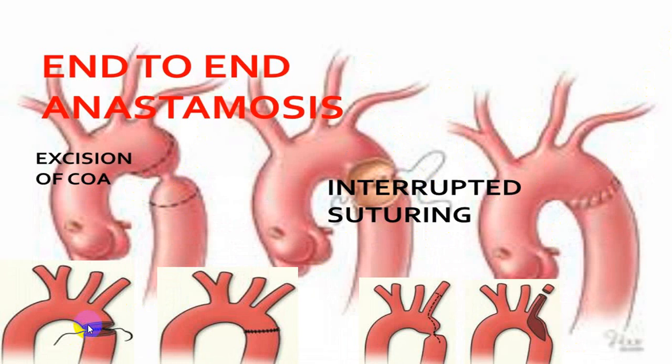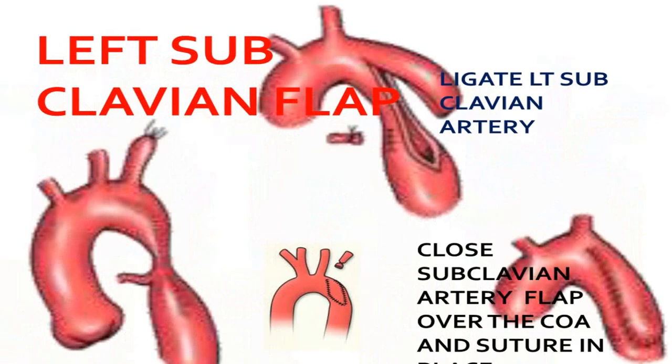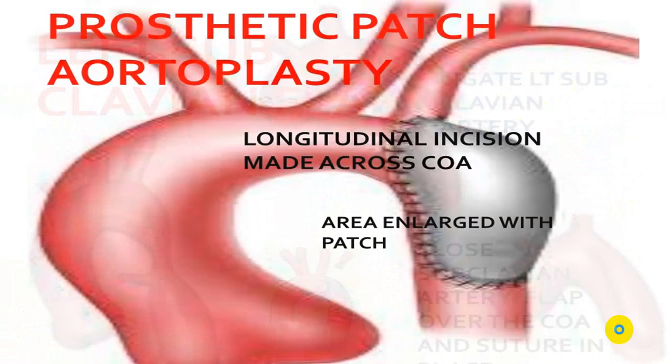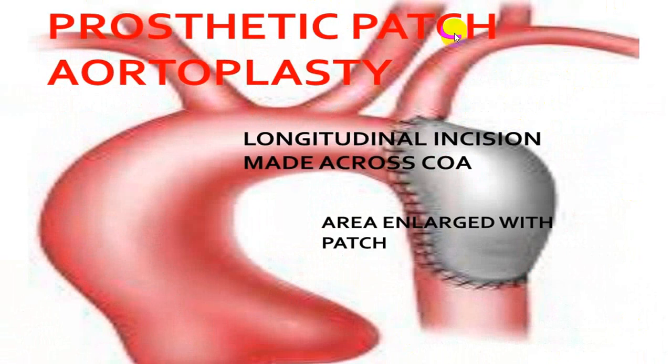You can suture end to end, or you can go for what is called a flap. You can have ligation of the left subclavian artery and do a flap. Here you can use a prosthetic material for reconstruction of the coarcted part.